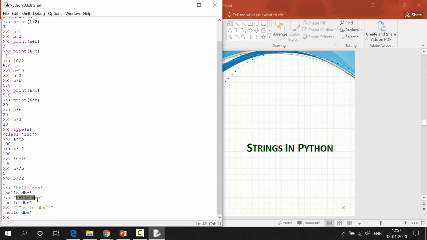Double quotes and single quotes, there is not much difference between them. We can use either single quotes or double quotes. This is the string representation.